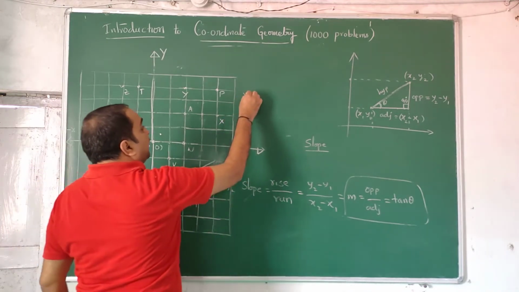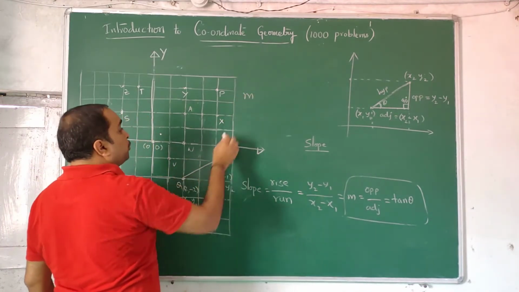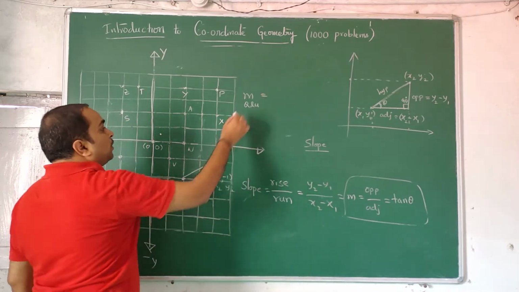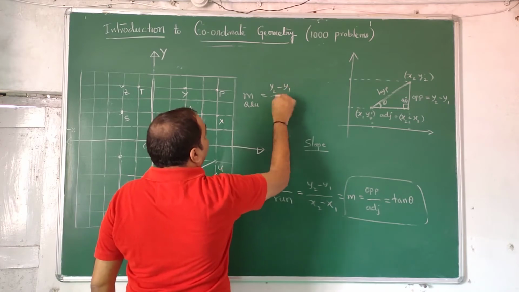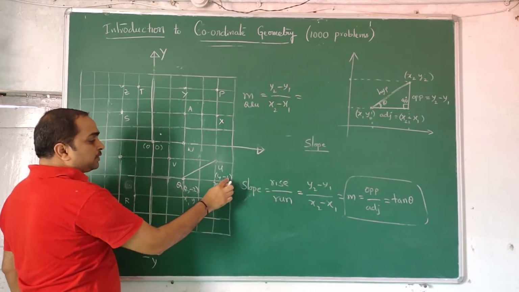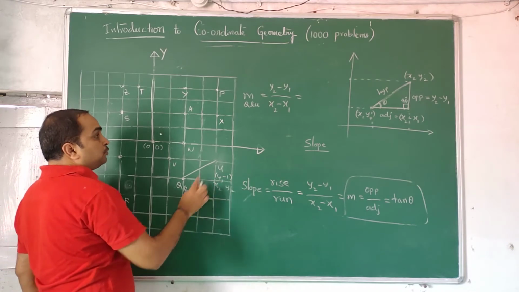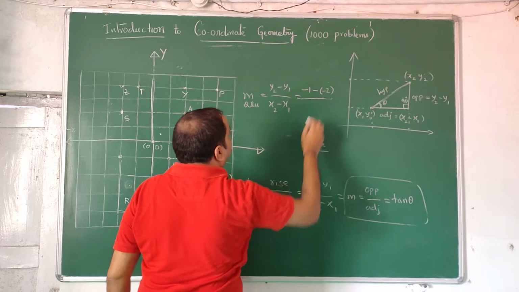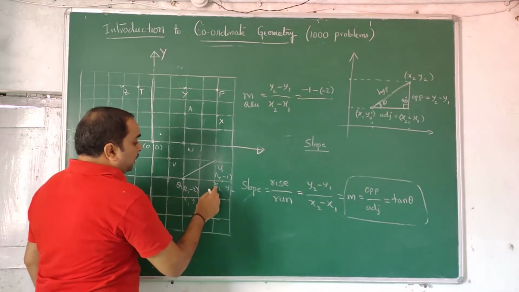Now slope of the line QU. First, y2 minus y1 by x2 minus x1. What is y1, y2 in this? y2 is minus 1, y1 is minus 2. Minus 1 minus of minus 2 divided by x2 minus x1.